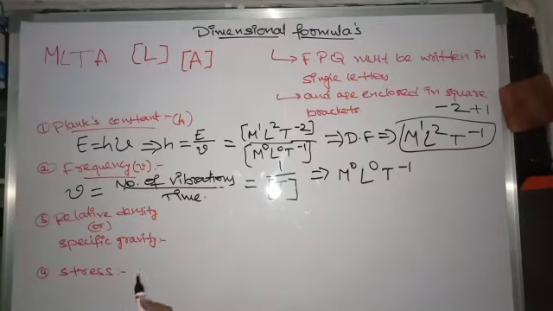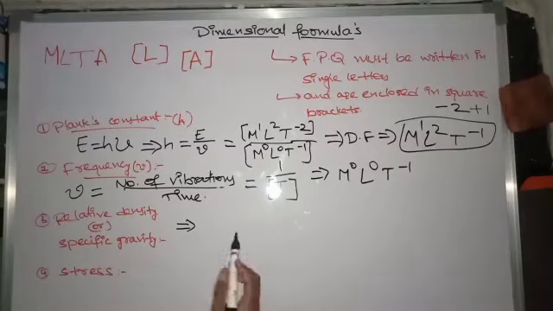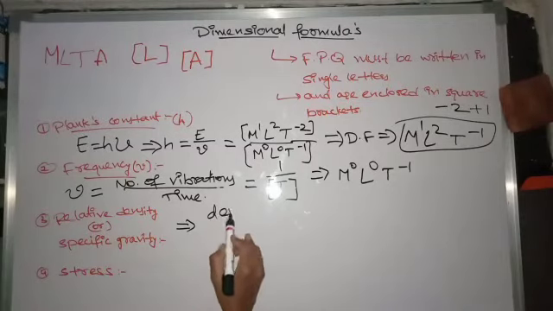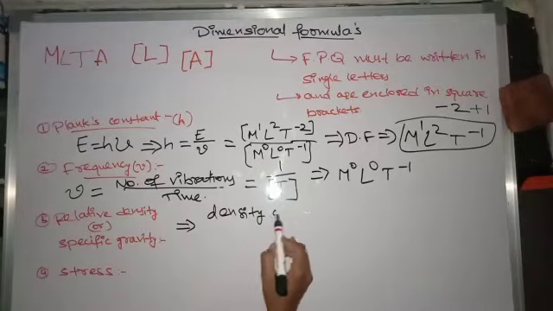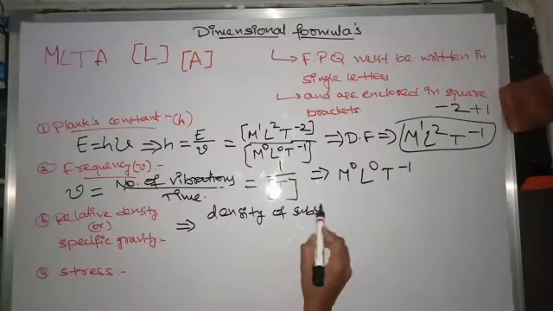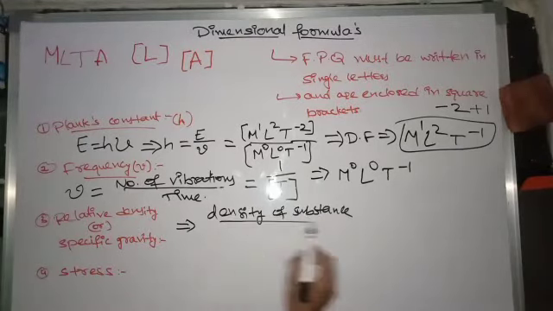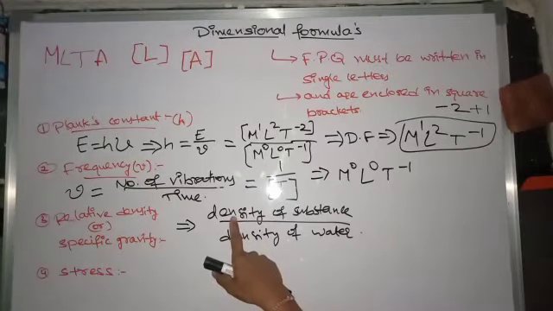Now, relative density or specific gravity. The expression is density of substance divided by density of water. So in the numerator you write the dimensional formula for density, and in the denominator also you write the dimensional formula for density.